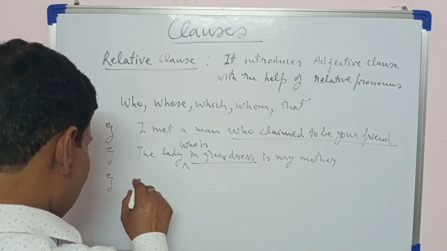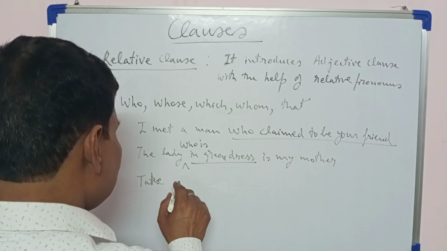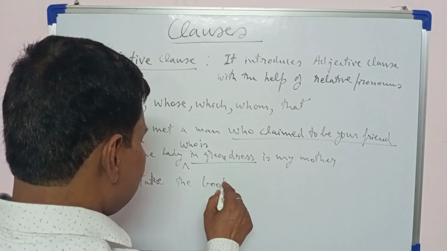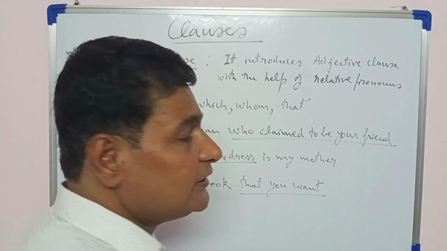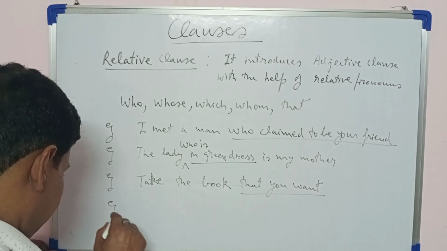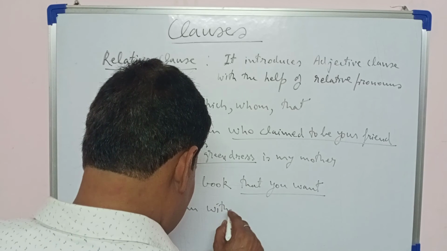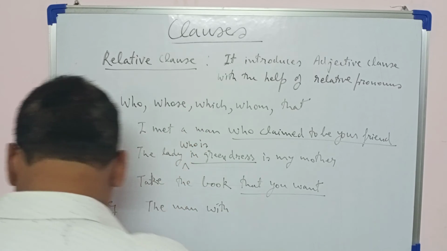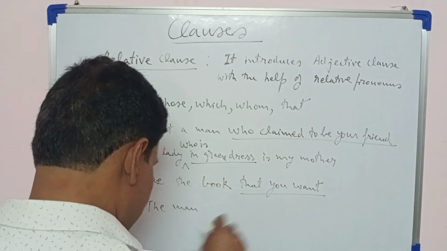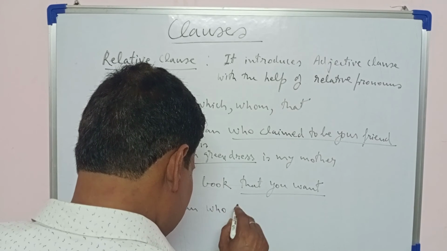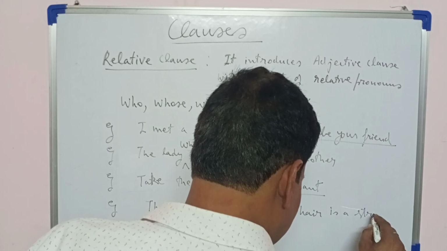Example: take the book that you want. The man with curly hair, the man who has curly hair is a stranger.